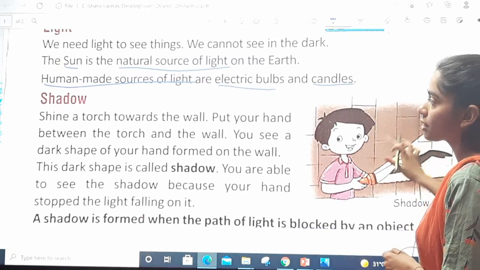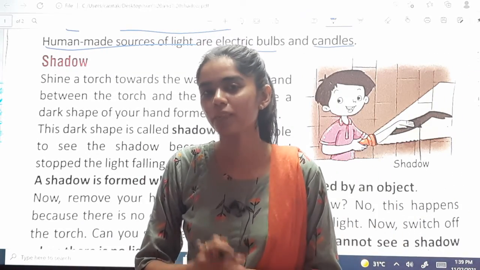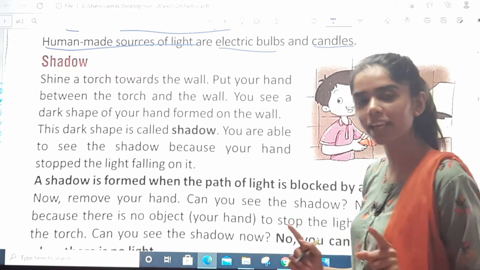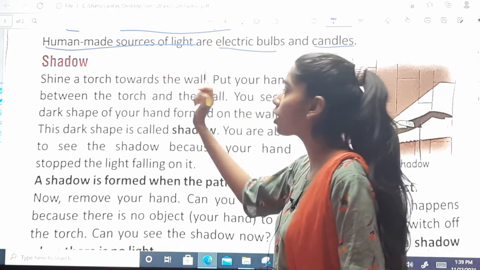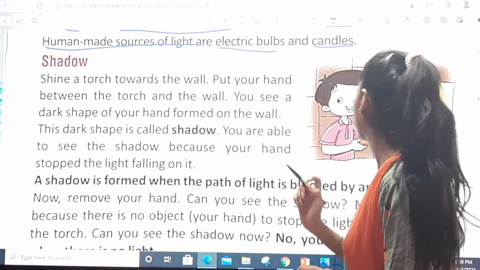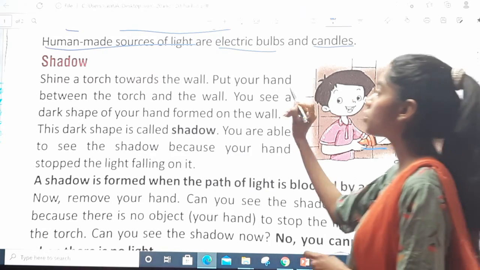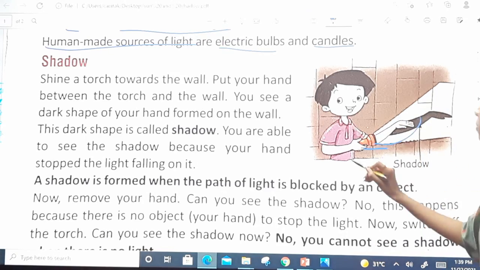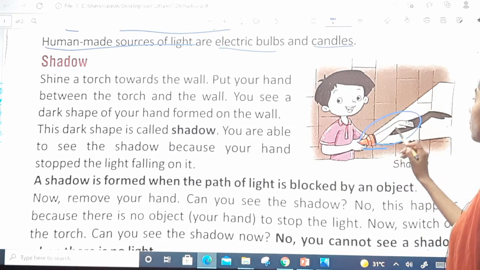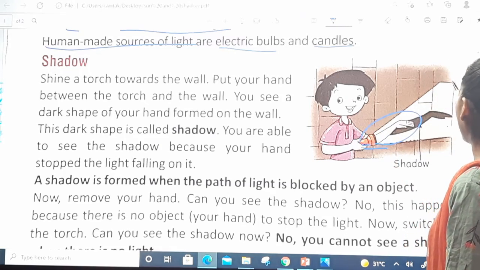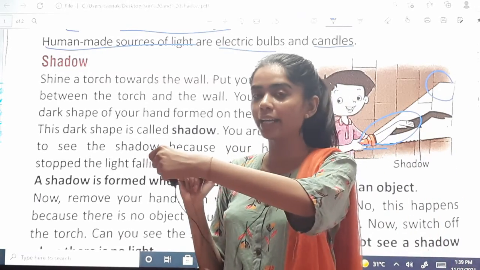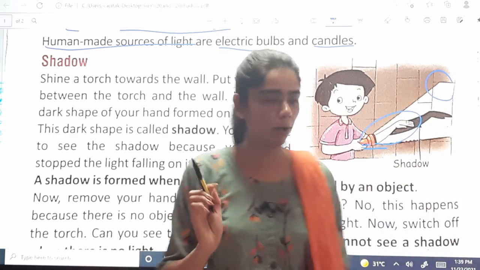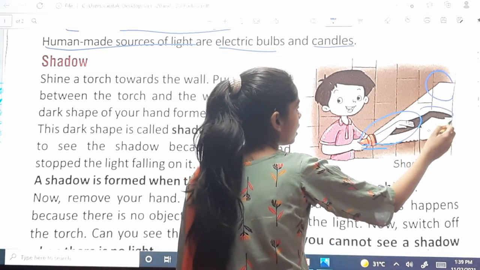Then, we had discussed this activity also, that is of shadow. Let us read it once again. Shine a torch towards the wall. Over here you see, put your hand between the torch and the wall, like this child is doing. Okay? आपको अपना hand ऐसे बीच में रखना है. You see a dark shape of your hand formed on the wall. Here, over here you see, this is the dark shape.